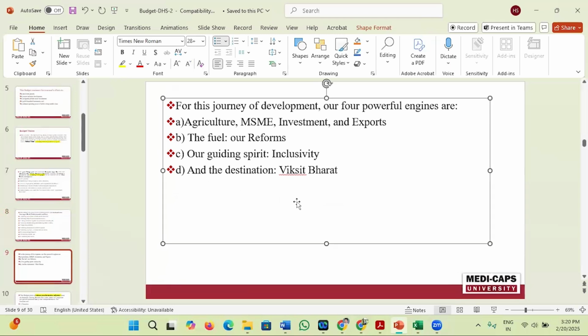Now, again, for this journey of development, our 4 powerful engines are, according to the government of India, agriculture, MSME, investment, and exports. The second one is the fuel, our reforms in the various sectors. Our guiding spirit, inclusivity, that is, including all the people of India. And the final destination, that is the vision, is Viksit Bharat by 2047.